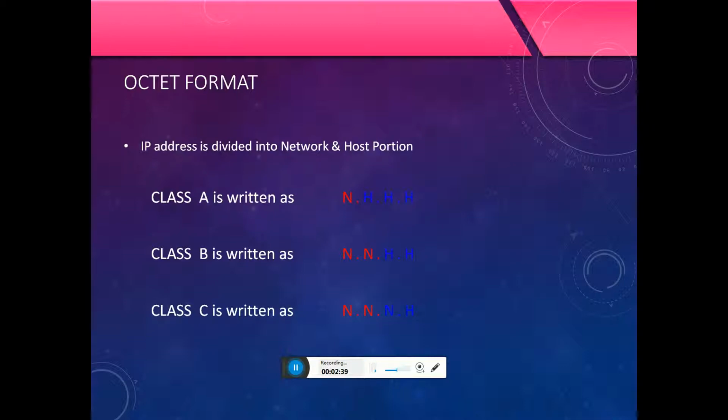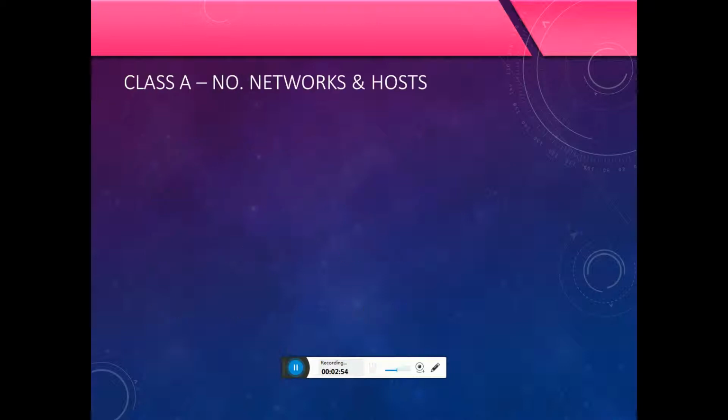The octet format: an IP address is divided into network and host portions. Class A is written as N.H.H.H, network and host. Class B is written as N.N.H.H. Class C is written as N.N.N.H.